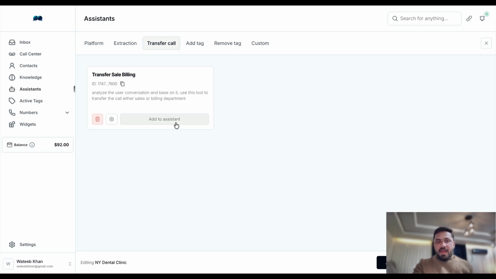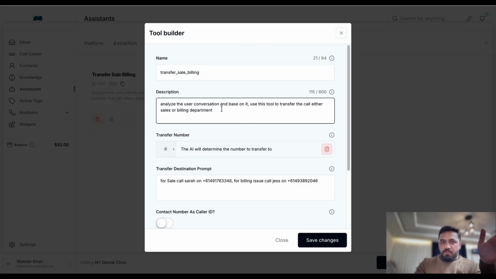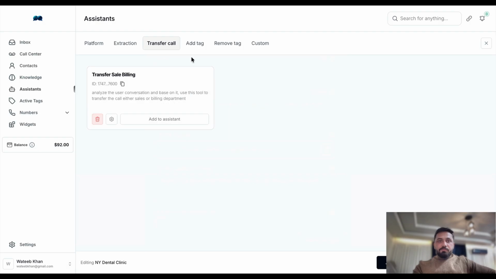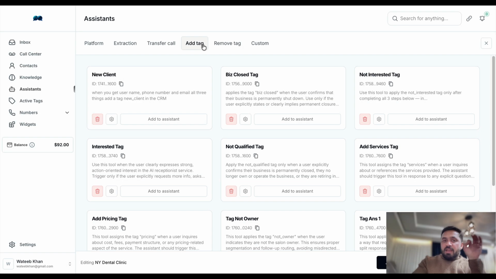But if I say add, I need to build this tool one time and I can use it across different assistants. Analyze the user conversation and, based on this, use this tool to transfer the call, either to sales or billing. So AI is smart enough to understand who it needs to transfer the call to. It's going to have a conversation with the user and transfer the call. For sales, this contact; for billing, this contact. We can also add a tag directly in the CRM.